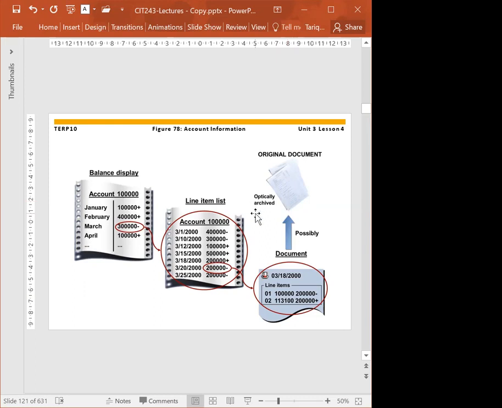And this line item display is only possible if in the GL account master record you activated the display option. If you activated the display option, yes, you can go up to the line item and up to the document level. If it is not activated, then you cannot go beyond that.